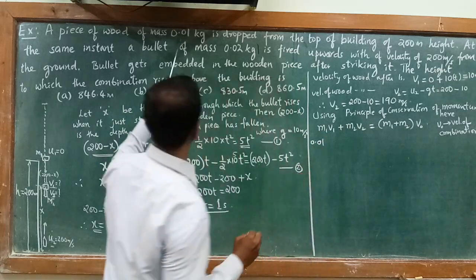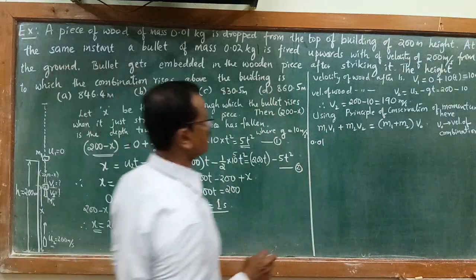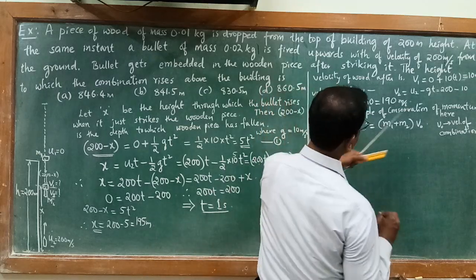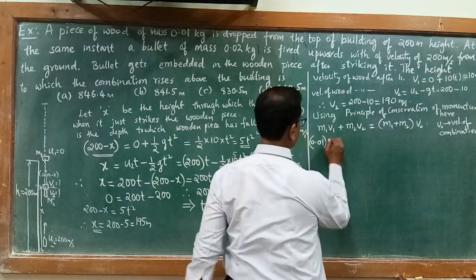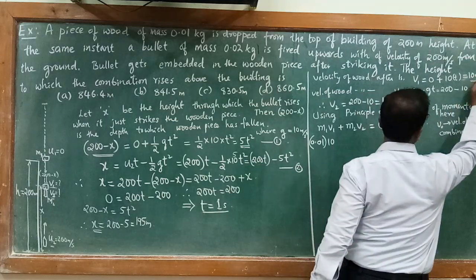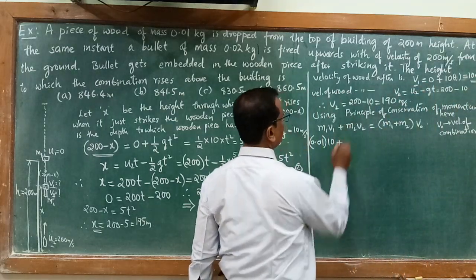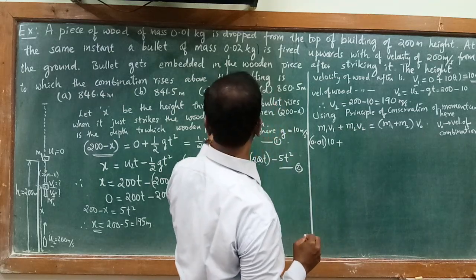0.01, see here, 0.01 is the mass of the wooden block, into, just now we have found out v1. v1 is equal to 10 meter per second. Plus m2 is the mass of the bullet.